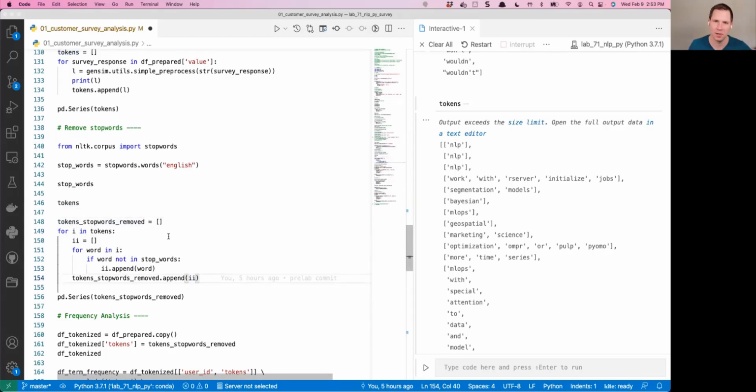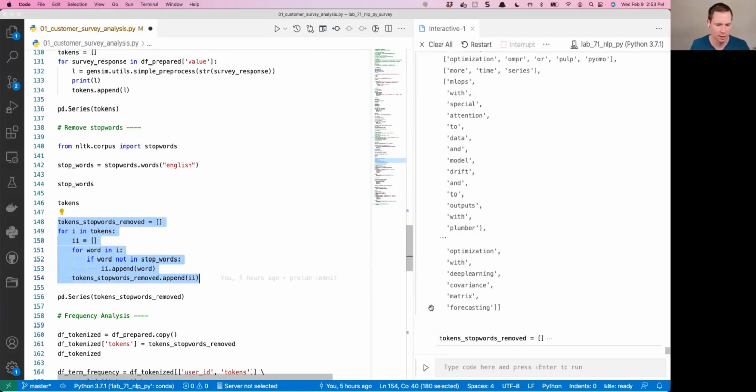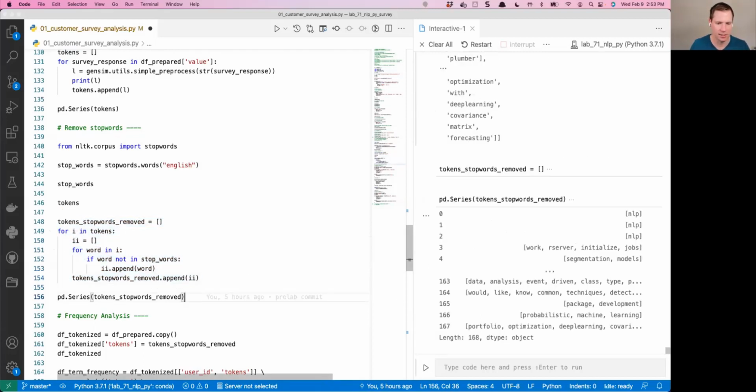Now, a lot of times with beginners, these double loops, and actually even just a regular loop, can throw you through a hurdle. But the important thing to understand is that this is an easy way to remove words from these nested lists. So when I run this, here's what it does. If I do Shift Enter, and if I now take a look at that list, it removed some of those stop words. "With," for example, is no longer in there.